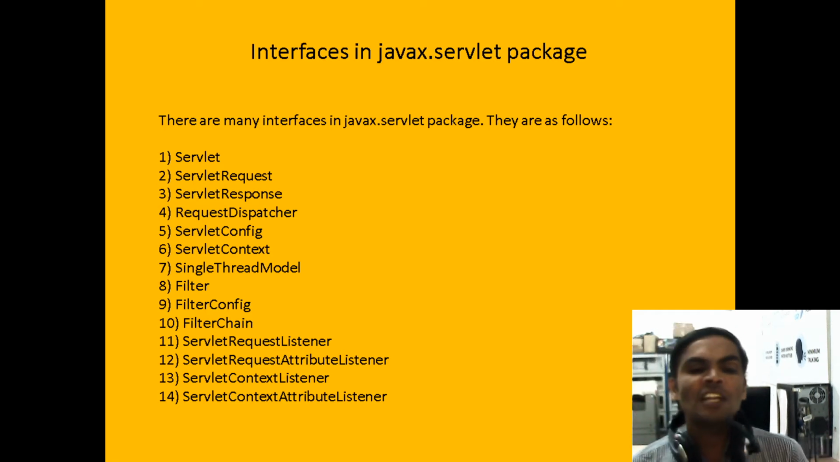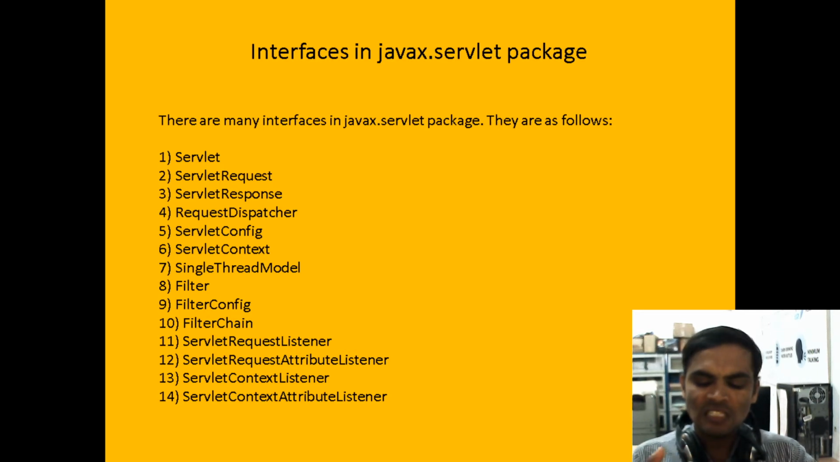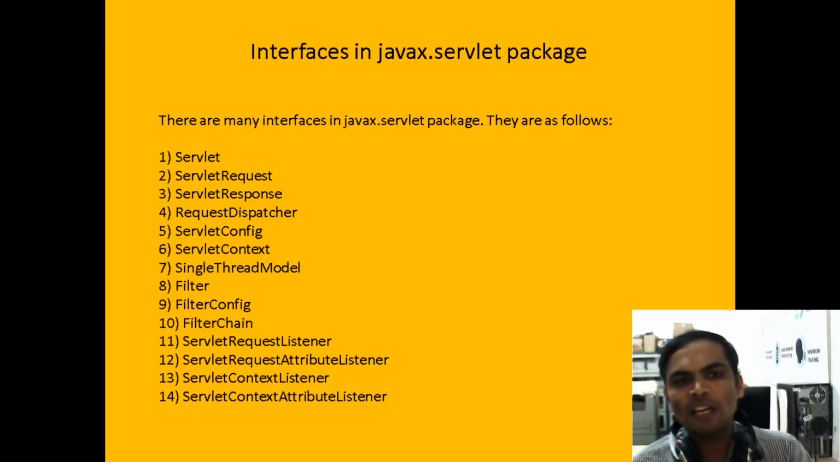According to your syllabus, I need only Servlet, ServletRequest, ServletResponse, RequestDispatcher, ServletConfig, ServletContext, then Filter and FilterConfig. FilterChain is not in your syllabus. If they ask for 5 marks to explain the Servlet API, at that time you should remember more than 5 or 10 interfaces. If you remember them, you can write them in the theory exam.